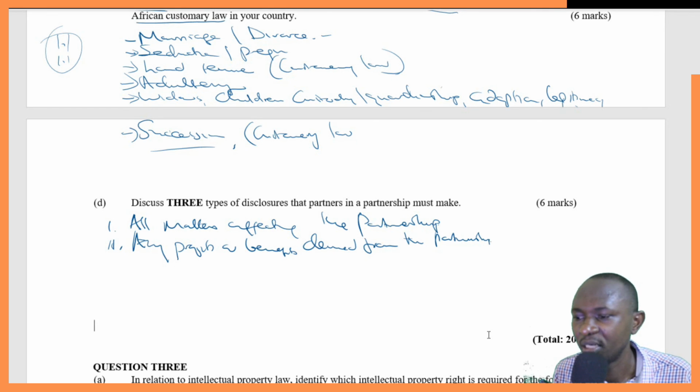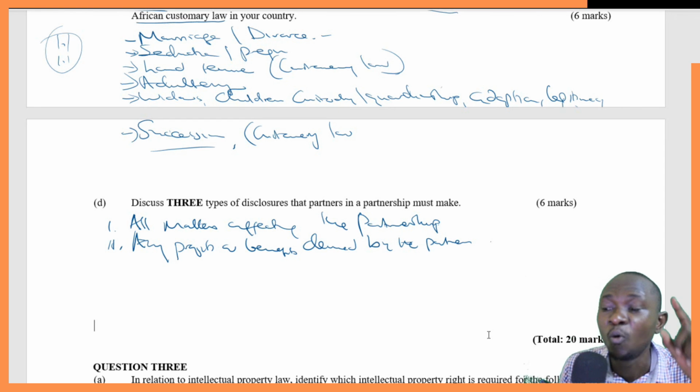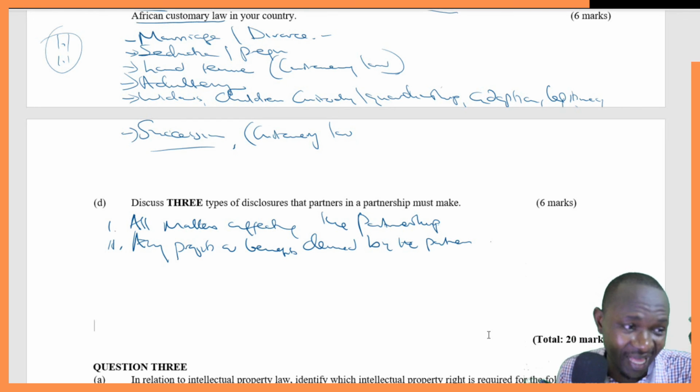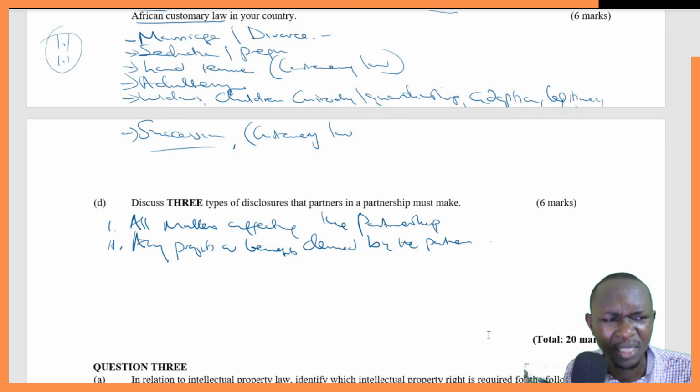Derived by the partner, not really from the partnership. Any profits or benefits derived by the partner without the consent of the other partners from any business of the partnership, the use of partnership property, the name of the partnership.